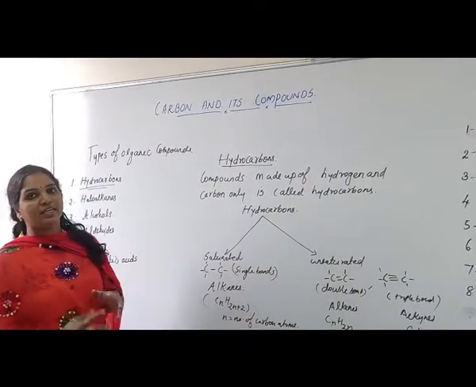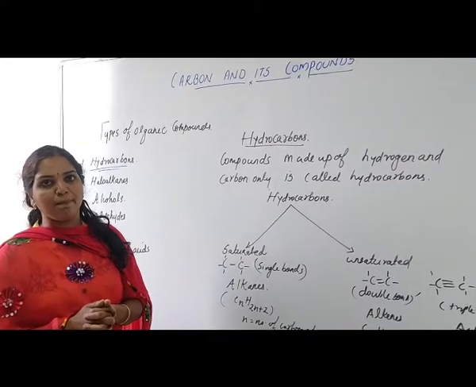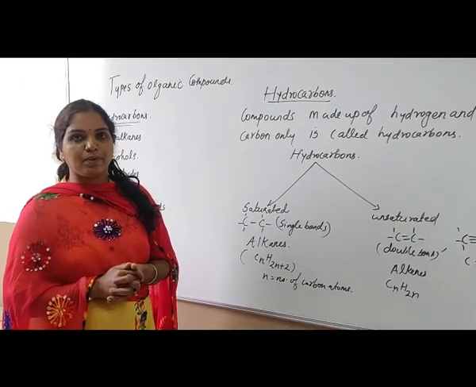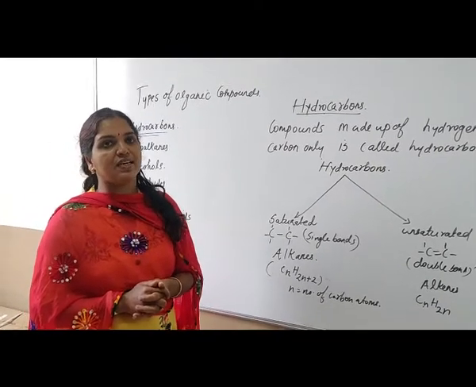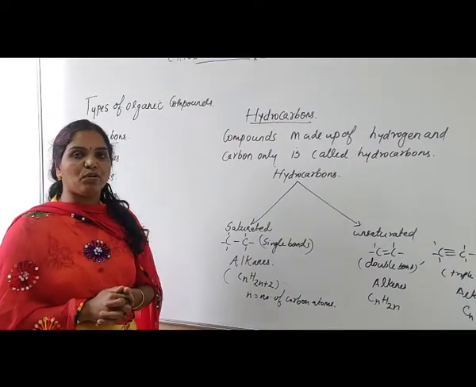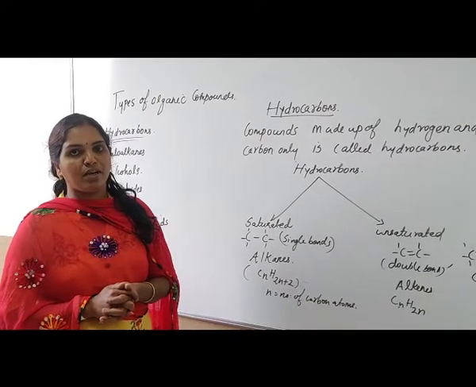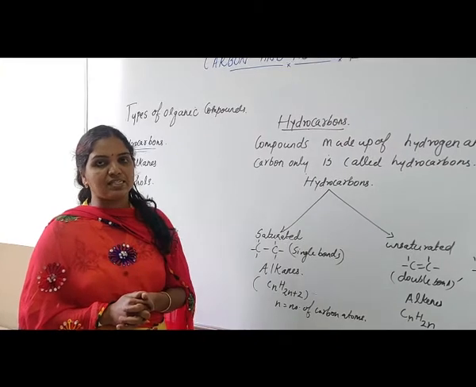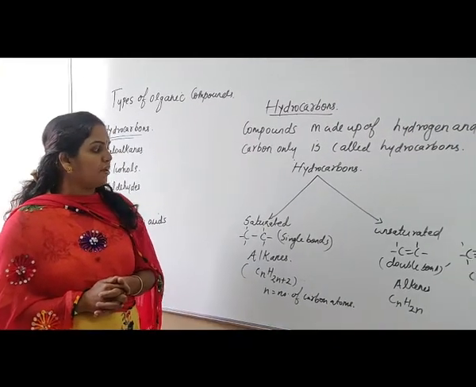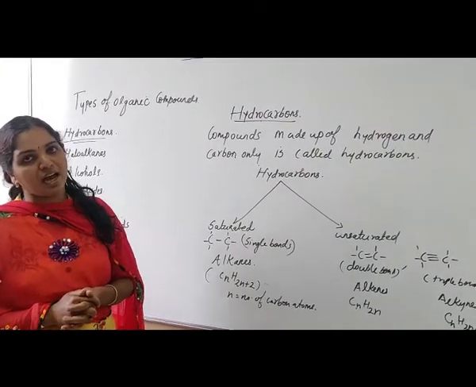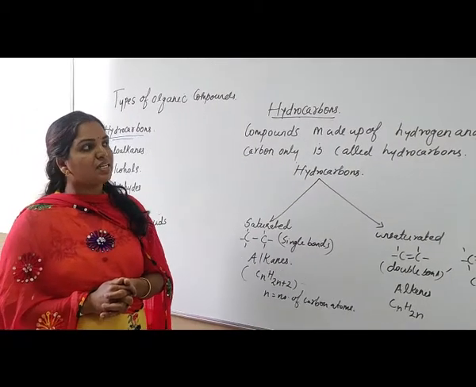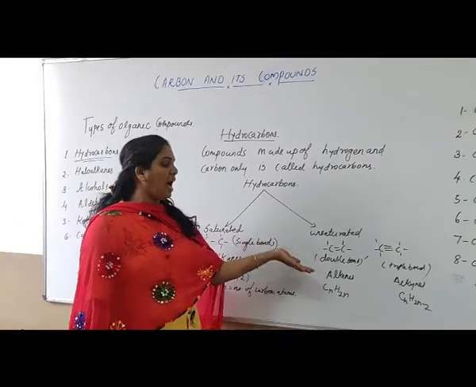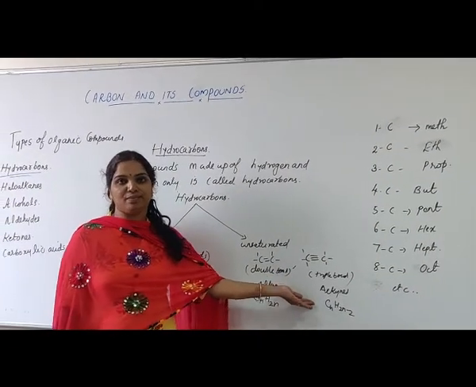First, we discussed the occurrence of carbon atoms, where carbon occurs, and its characteristic properties, catenation and tetravalency. Then we discussed covalent bonding: single, double and triple bonding. And we discussed the classification of hydrocarbons into saturated and unsaturated hydrocarbons. Next we will discuss in detail the naming of members of alkanes, alkenes and alkynes in the next session.